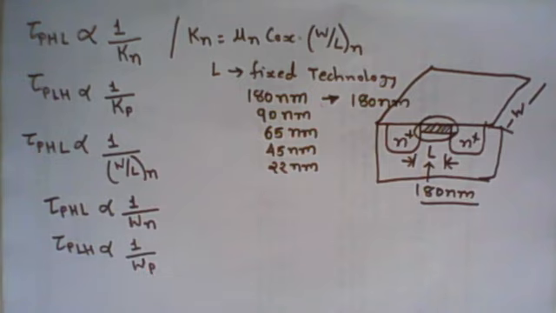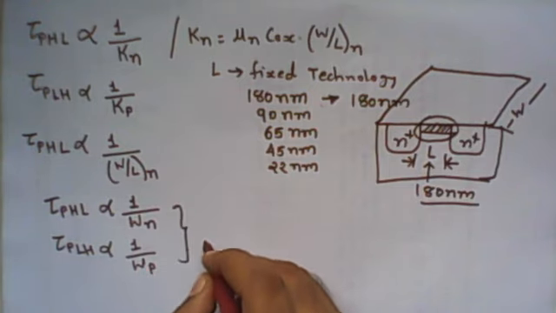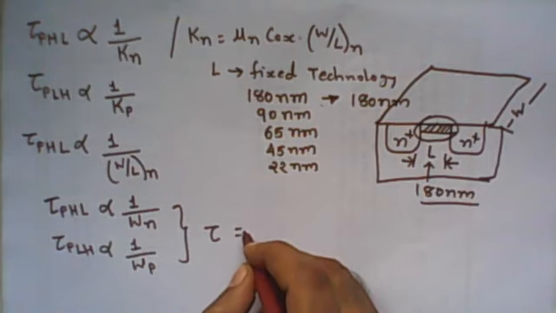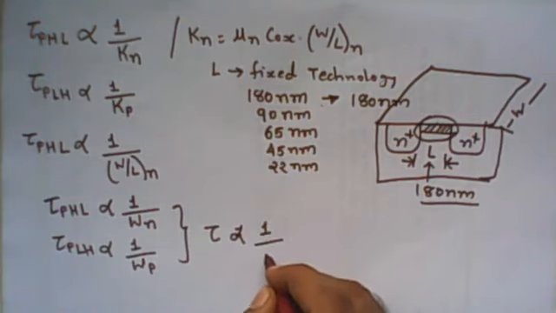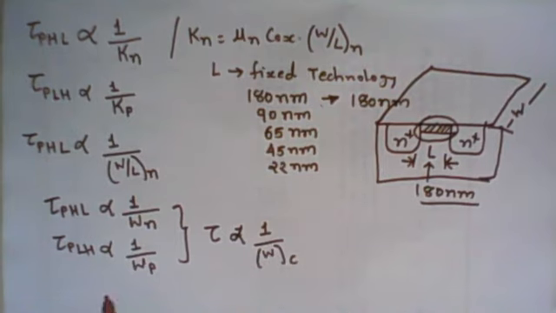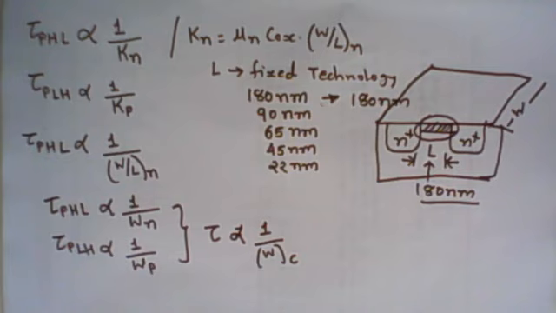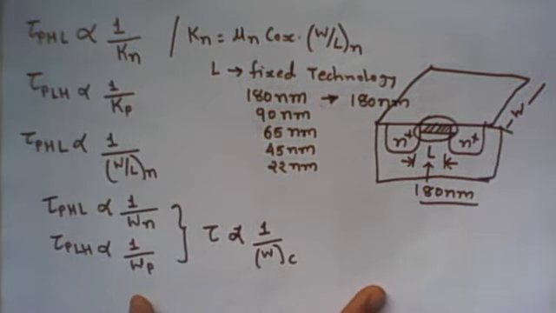So in short, the propagation delay time is inversely proportional to the width of the channel, right? So if you want to increase or decrease the propagation delay time of high to low, we have to adjust the N MOSFET width, or to set the propagation delay time of low to high, we have to adjust the P MOSFET width, and then the desired propagation delay times can be achieved. These things we already derived in the last lectures, and this is the conclusion.